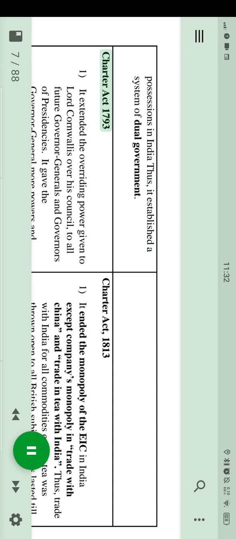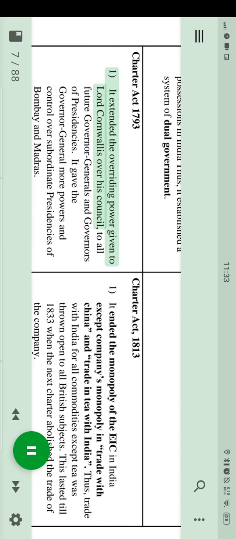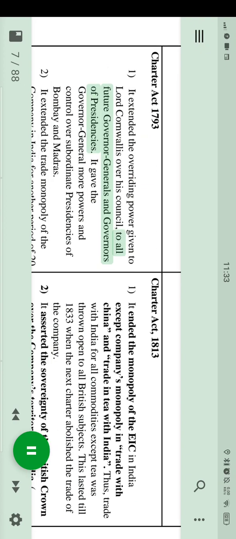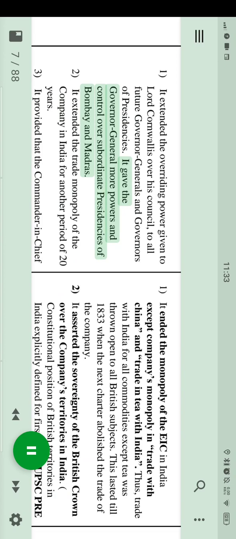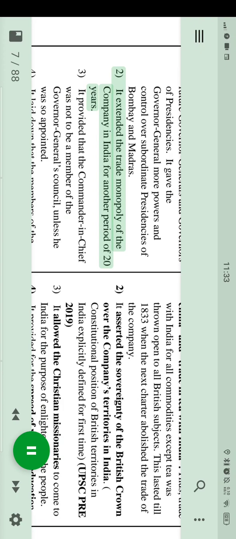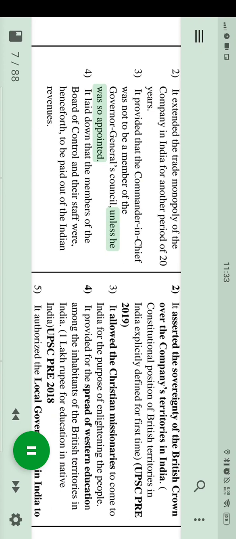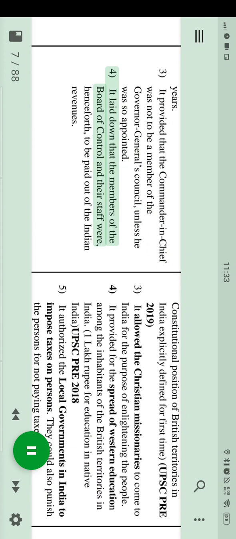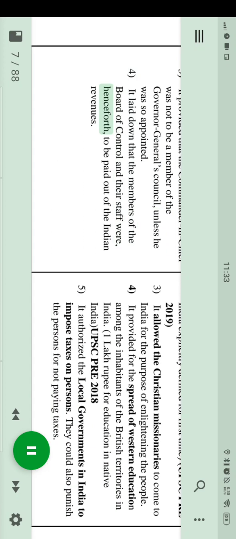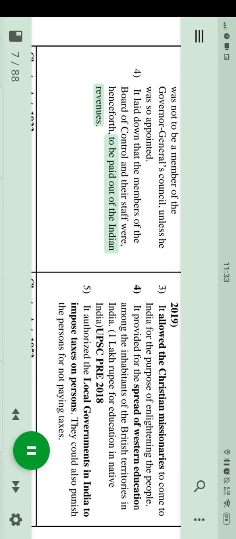Charter Act 1793. It extended the overriding power given to Lord Cornwallis over his council, to all future Governor Generals and Governors of Presidencies. It gave the Governor General more powers and control over subordinate presidencies of Bombay and Madras. It extended the trade monopoly of the company in India for another period of 20 years. It provided that the Commander-in-Chief was not to be a member of the Governor General's Council, unless he was so appointed. It laid down that the members of the Board of Control and their staff were, henceforth, to be paid out of the Indian revenues.